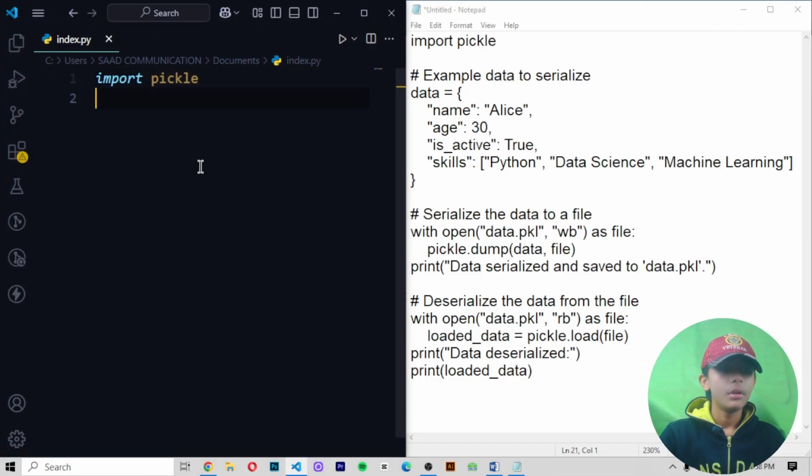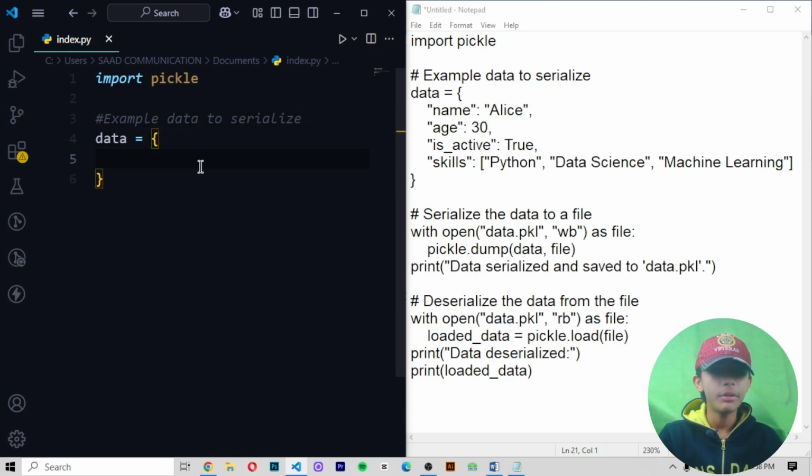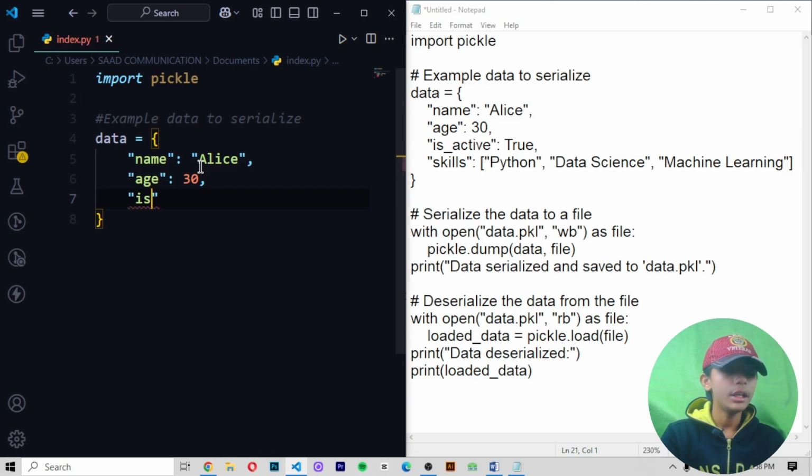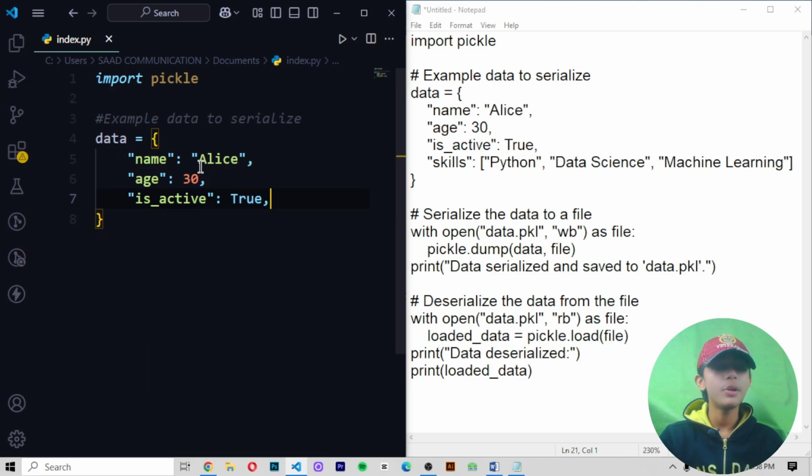Okay, so here I'm giving the example data to serialize. First of all, I'm creating one dictionary. Name, alias. Age, I am giving 30. So write 30 without double quotes because 30 is an integer, not a string. Okay, right here is_active, write True. Do not write True in double quotes because this is a boolean.